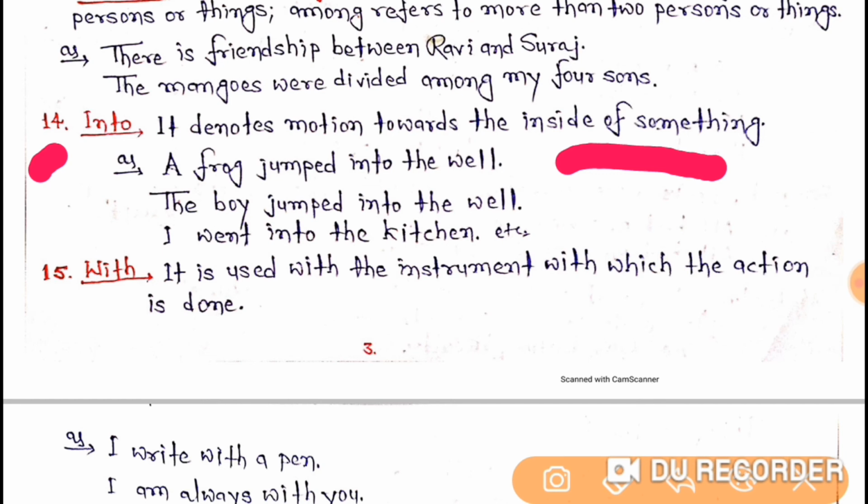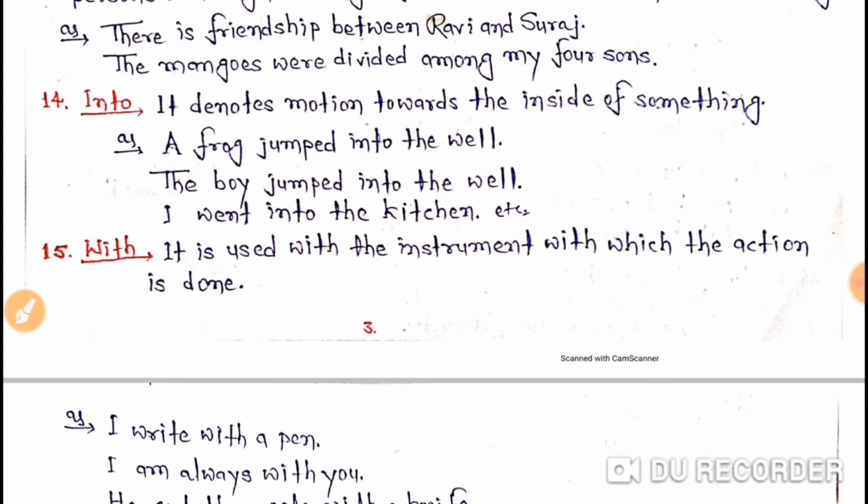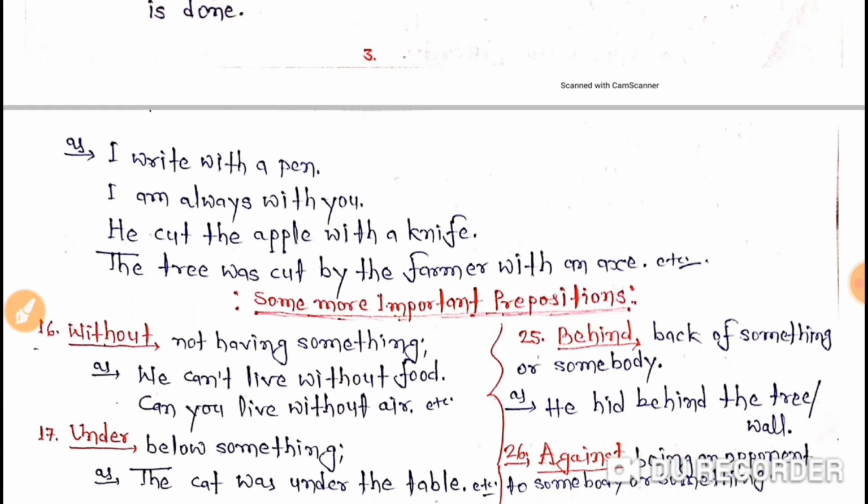Now let's understand the 15th one, that is with. It is used with the instrument with which the action is done. Now let's understand its example. I write with a pen. I am always with you. He cut the apple with a knife. The tree was cut by the farmer with an axe. So here, students, you have got the uses of with.